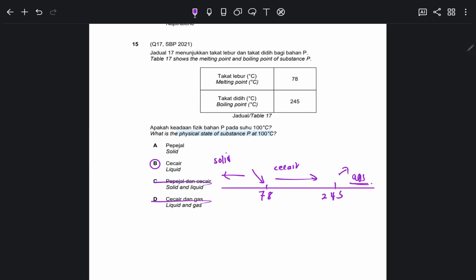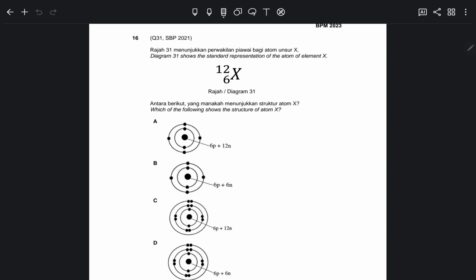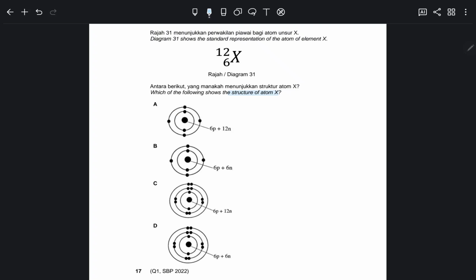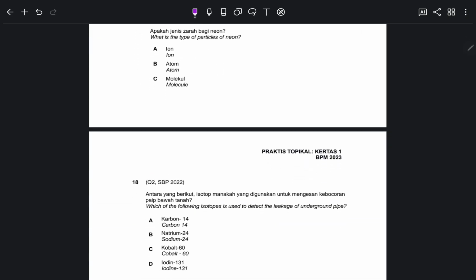Okay, C and D are all rubbish. Next one, number 16. Structure of atom X. They're asking about atomic structure. You should know 6 is the number of protons, so it's the same as the number of electrons, so it should have 6 electrons. So of course A and B, because it must have 6 electrons. And you look at the number of neutrons, it must also be 6. So the most correct answer is B. I hope you understand, because I explained just now. If you don't understand, let me know.